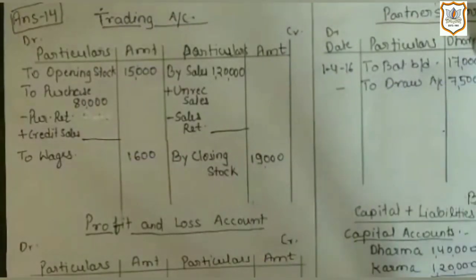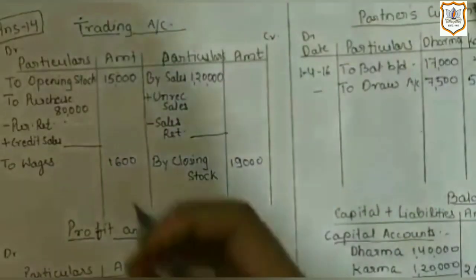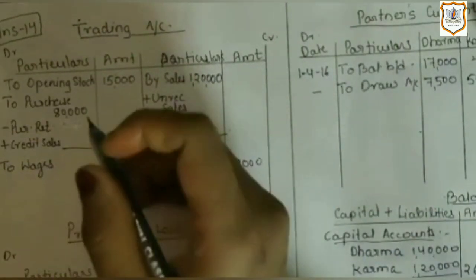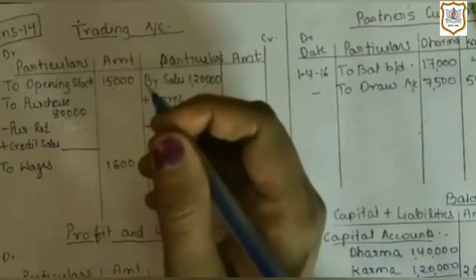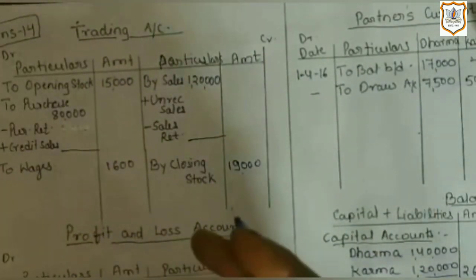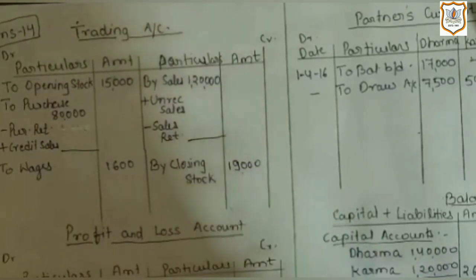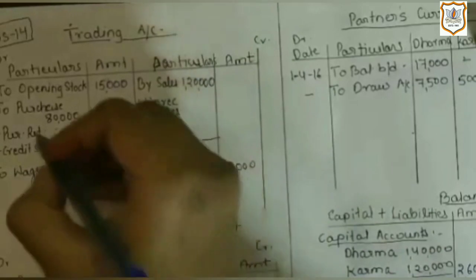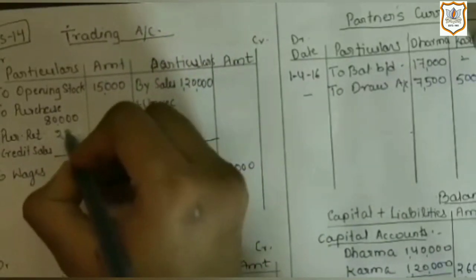Now the third adjustment is that credit sales of rupees 1,000 is recorded in the purchase return book by mistake. Now first we will record purchase return, which is given in the trial balance on the credit side as goods return debit, which means it is purchase return. Goods return debit means purchase return, which is 2,000.